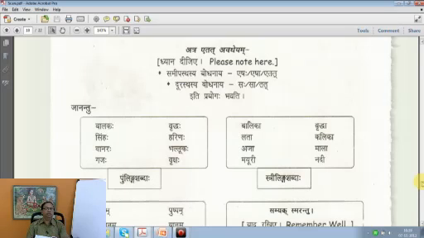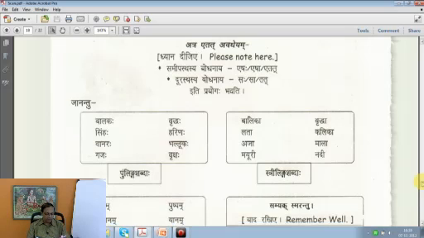So this way, please understand, these three pronouns are used in this way. For showing something very near, we use eshaha, esha, etat. For showing something far away from you, saha, sa, tat. Iti prayogaha bhavati. This is how the usage is. Now we move on to some exercise here.